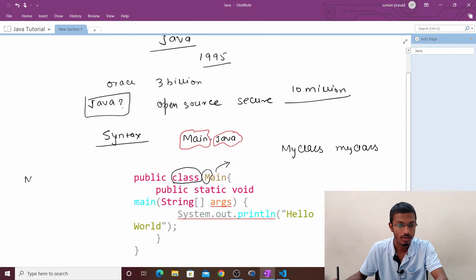We had saved Main.java, so our class starts with a capital M, and we are saving the file with a capital M, right? Main.java. When saving the file, save it using the class name and add .java, which is the extension at the end of the file name. To run this program, I will show you in my Visual Studio Code. But before that, let me